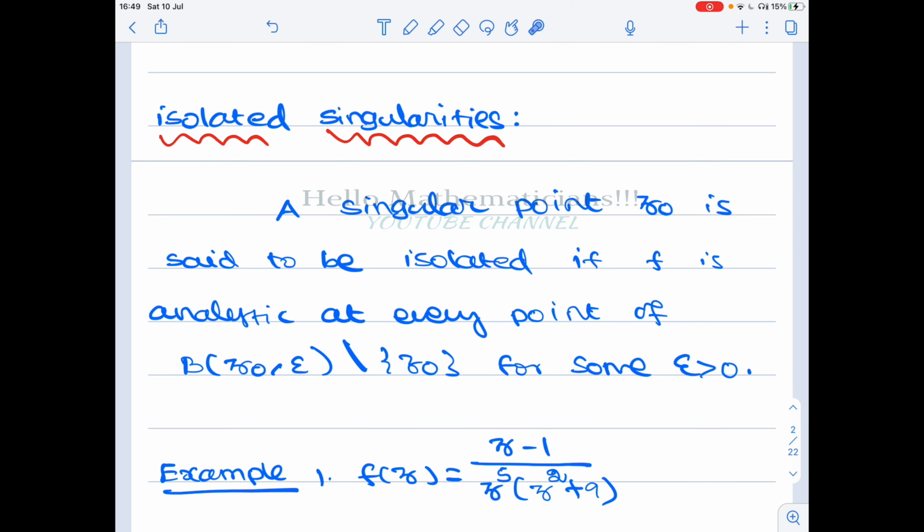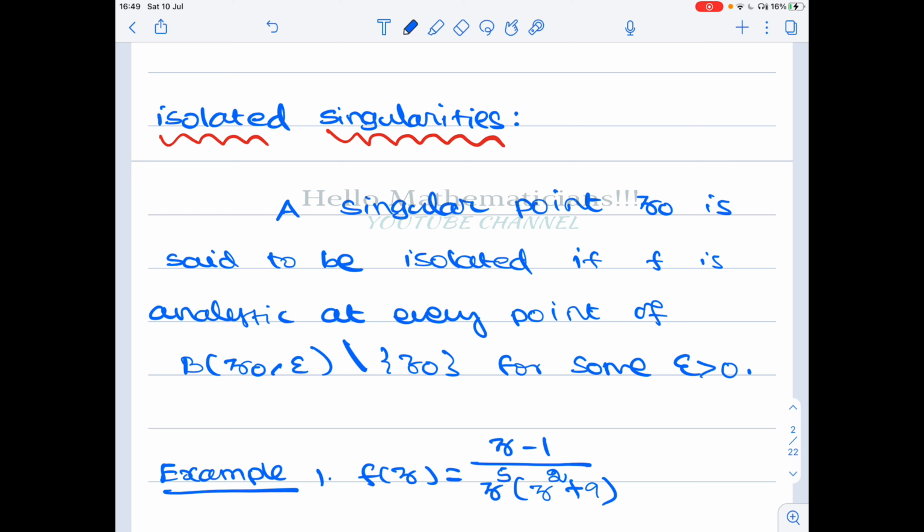What does this mean? z naught is an isolated singularity if you can find some epsilon greater than 0 such that, looking at the neighborhood of z naught of radius epsilon and removing the center z naught, the function is analytic at every point in this neighborhood.